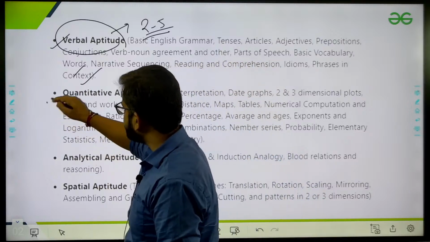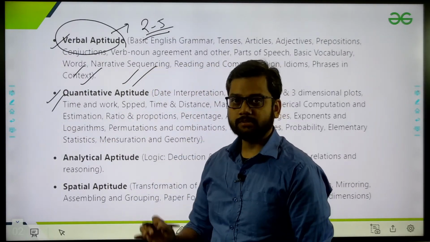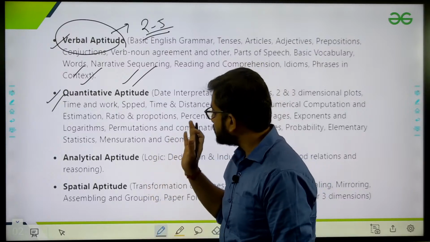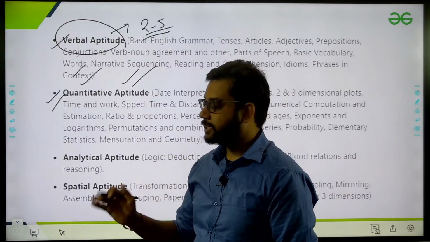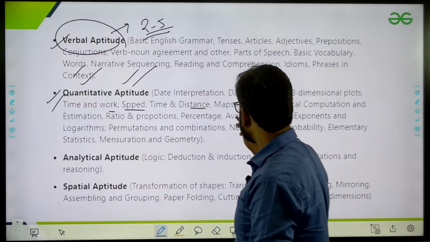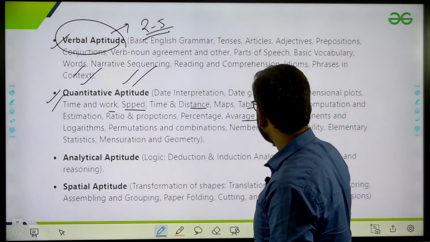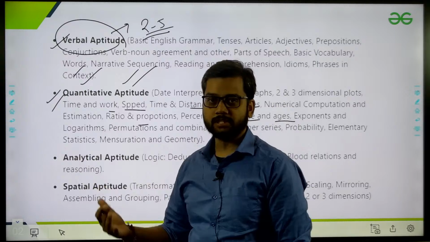Coming to quantitative aptitude, you have to go through this, because you have some idea of topics like time and work, speed, time and distance, maps, tables, numerical, complex, average, age, exponent, percentage, profit and loss, estimation.